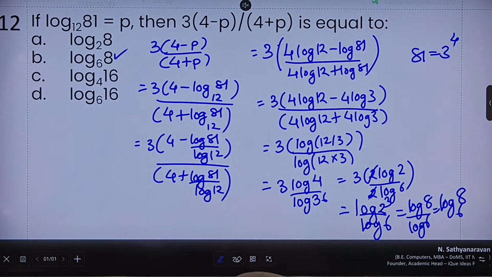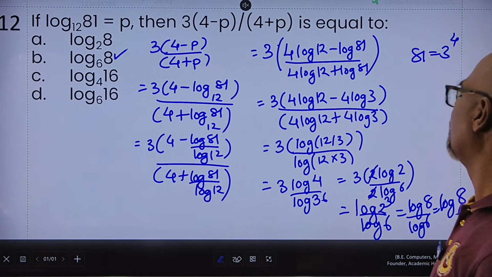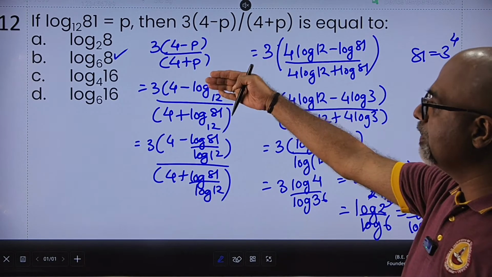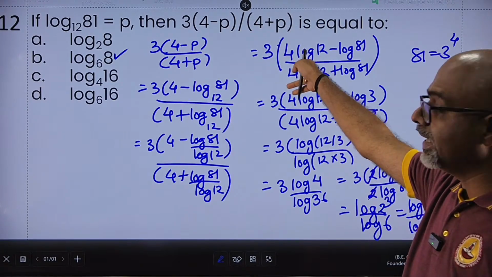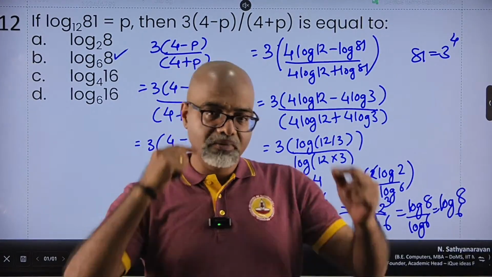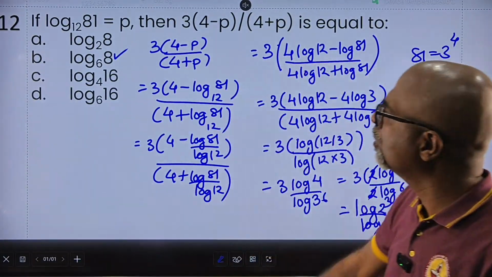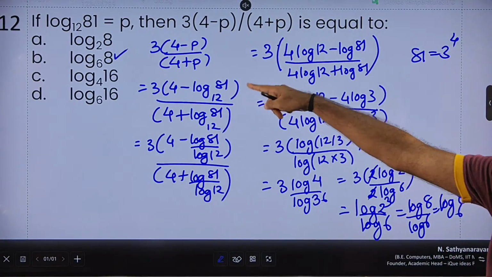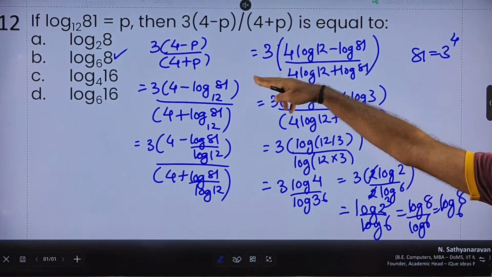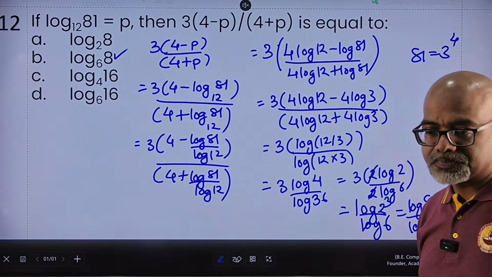Can we write 4 log 3 12 and then simplify? I mean, you can. You are talking about taking log 81 to the base 12 and then simplifying it and getting in terms of this. You can try that. If LHS is RHS, RHS is LHS. But will it strike in what direction to go? Absolutely, you can do that. Log 81 upon log 12. So log 3 to the power 4 upon log 3 into 4. You can do that if you want to reverse engineer it. Either way, it will work.